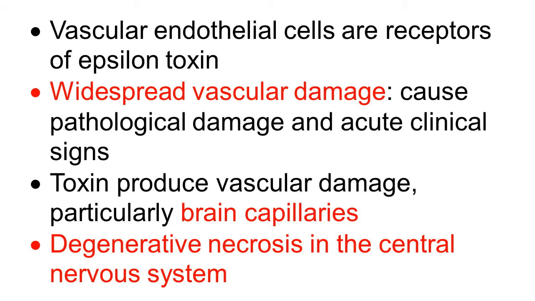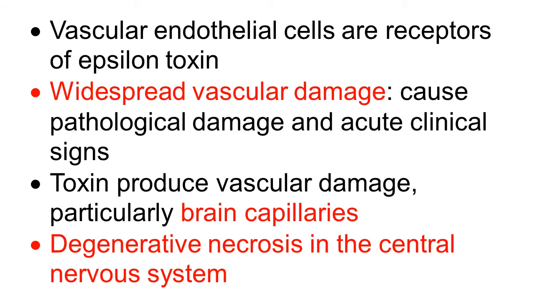When the epsilon toxin is absorbed into the circulation, there are receptors of epsilon toxin in the vascular endothelial cells. They bind there, and it causes widespread vascular damage in the body. And this vascular damage produces pathological damage in organs and body tissue and produces acute clinical signs, serious signs of the disease.